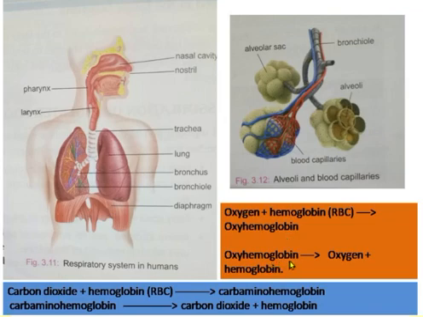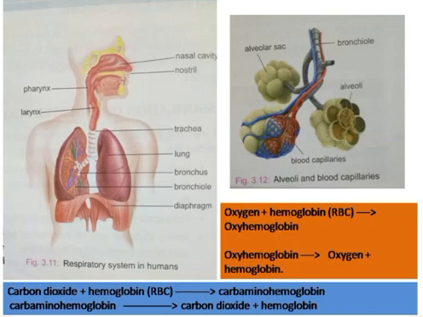When this oxyhemoglobin reaches the cell, it gives the oxygen inside the cell and becomes free itself, free to carry another oxygen from the lungs. In this way, oxygen reaches the cell.